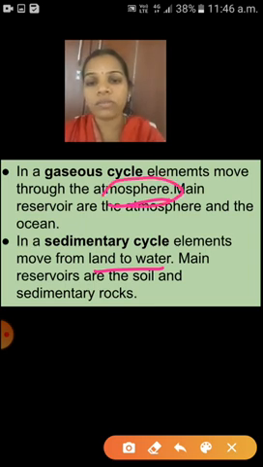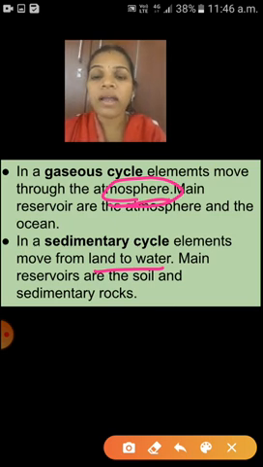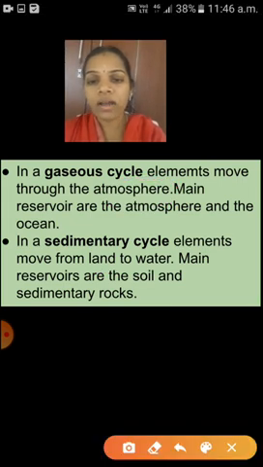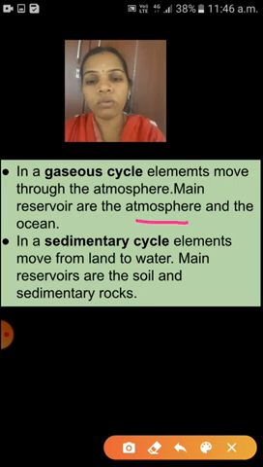The main reservoirs of the gaseous cycle are the atmosphere and the ocean.